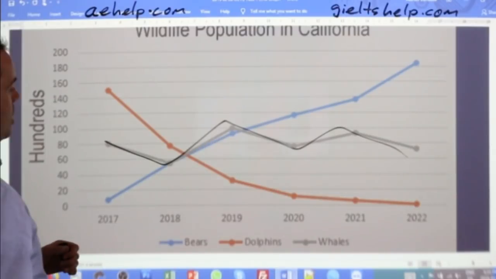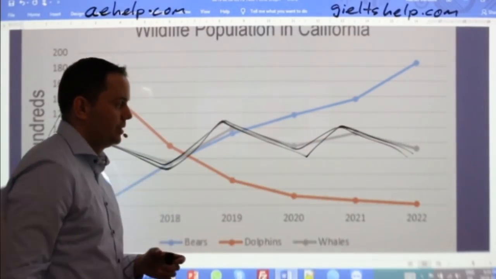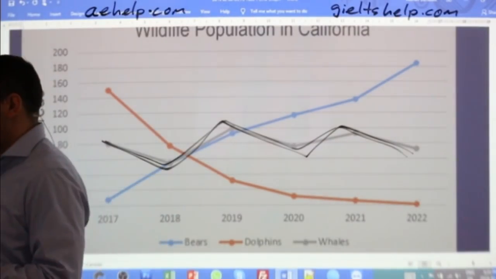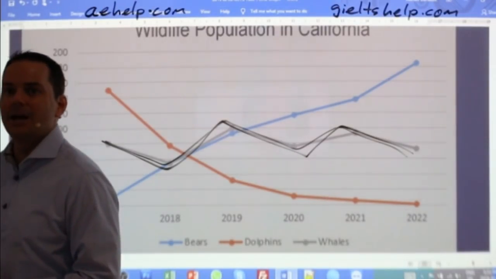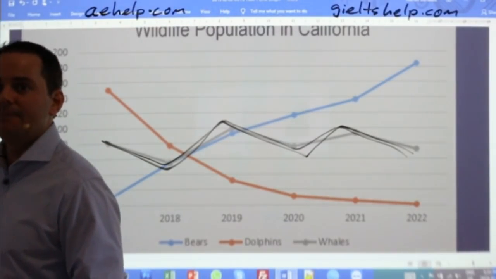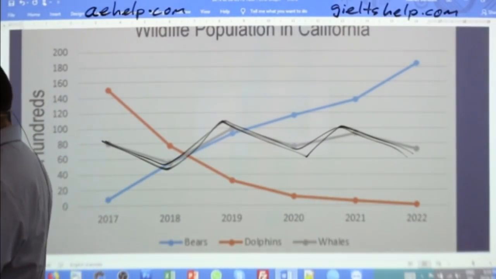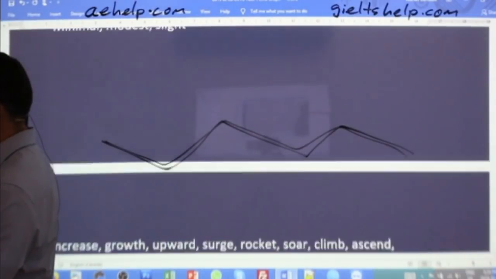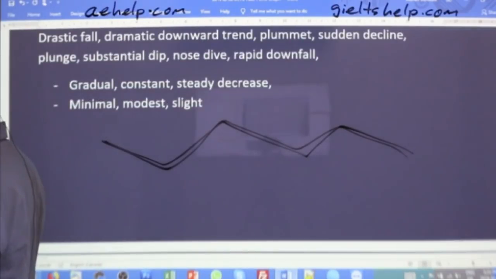What are words that describe that type of change? Fluctuation, yeah. Zigzag is good as well. So fluctuate, zigzag are good words.